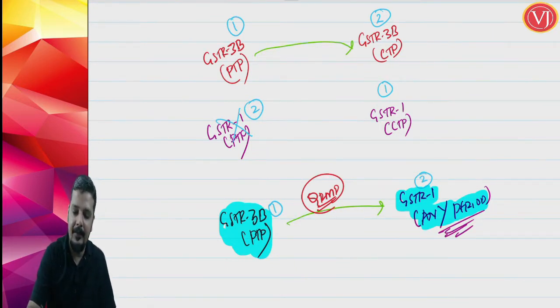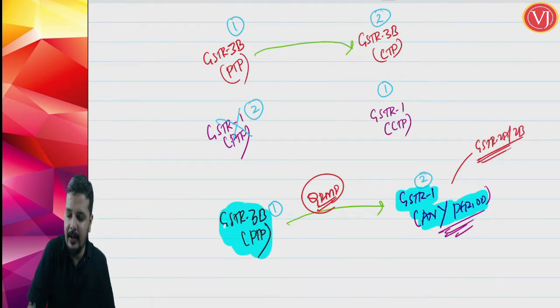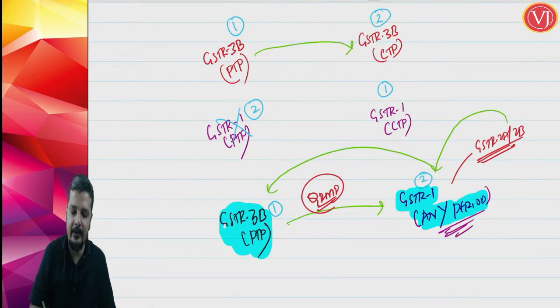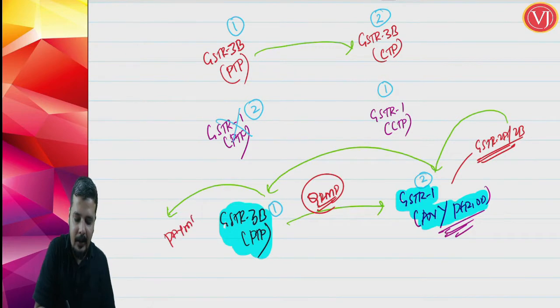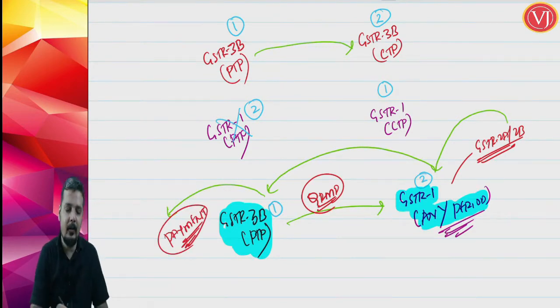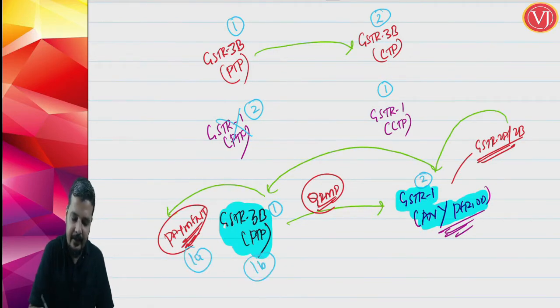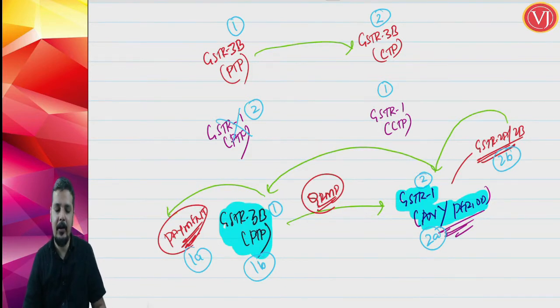See the sequence. If you are not in a position to file GSTR 1, the customer will not get it in their GSTR 2A, 2B. They will not be in a position to take the credits. Now, they will force you. They will tell you, please file your GSTR 1. And if you want to file GSTR 1, you have to first file your GSTR 3B. And if you want to file 3B, first you have to make payment. So, it will indirectly force the assessee to make the payment, file GSTR 3B, then they can file their pending GSTR 1s, and then the customers will get it in their GSTR 2A, 2B.